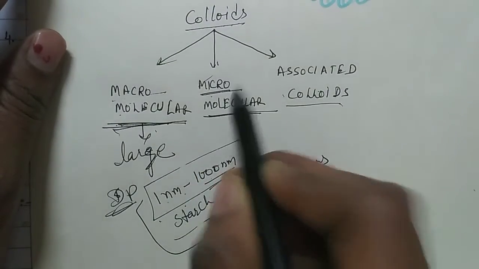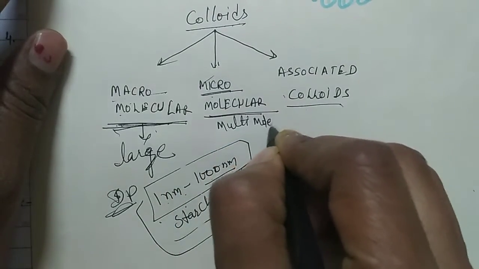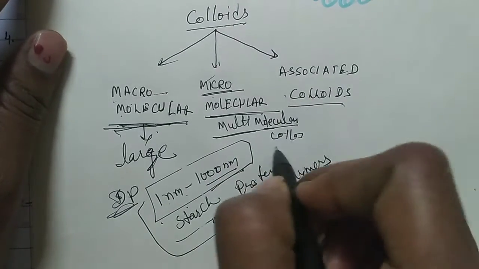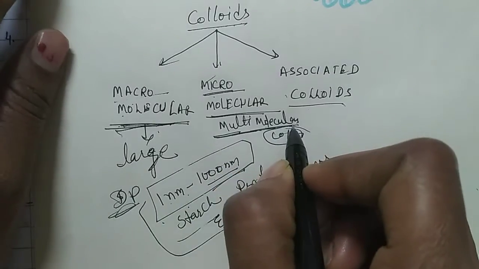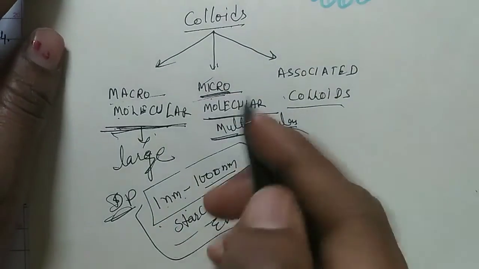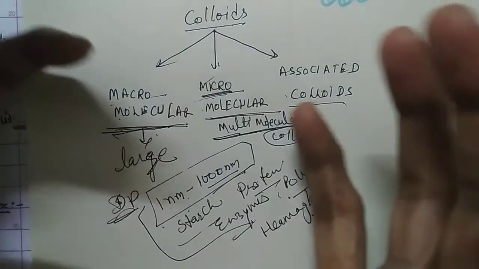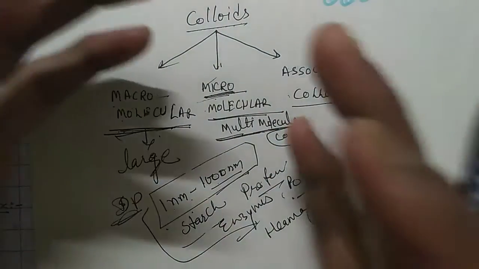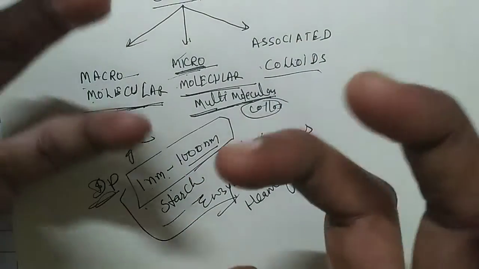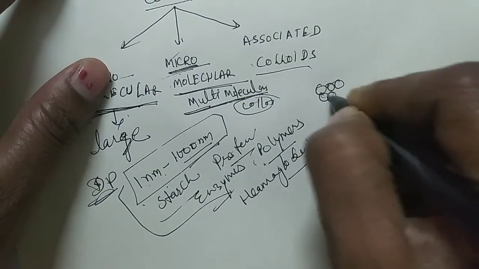Micromolecular, or we can also say multimolecular colloids or sols. Multimolecular means colloids with many molecules. Micro means small. When the size of the DP is very small, then many molecules aggregate and make a group of molecules, just like a bunch.